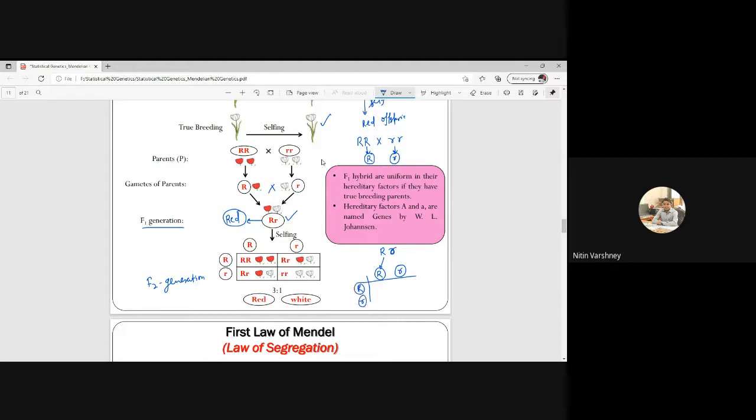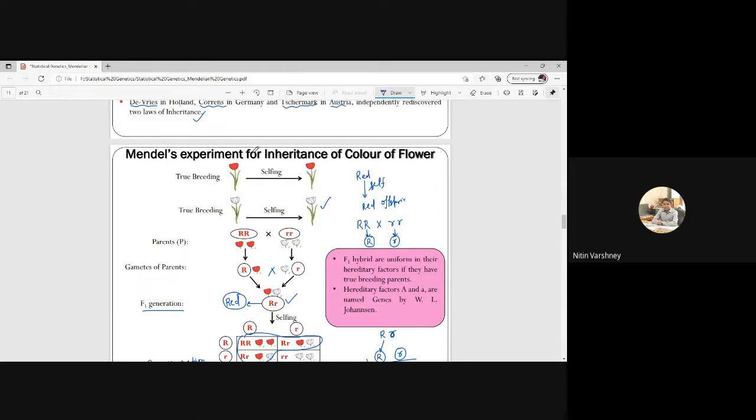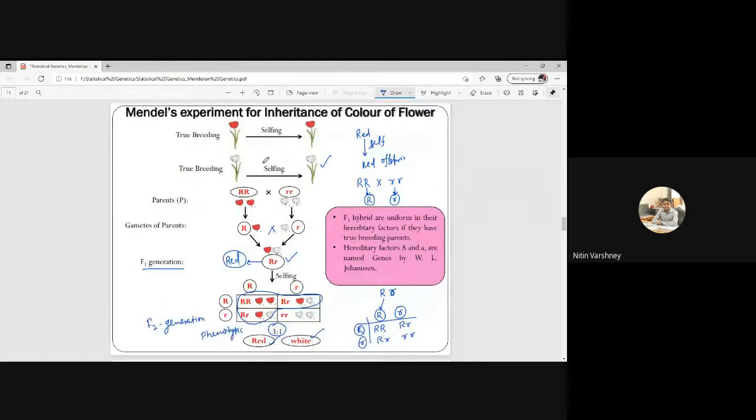The zygotes will be capital R capital R, capital R small r, capital R small r, and small r small r. So the phenotypic ratio will be 3:1. 3 red flowers and 1 white flower. This is Mendel's experiment for inheritance of color of flowers.